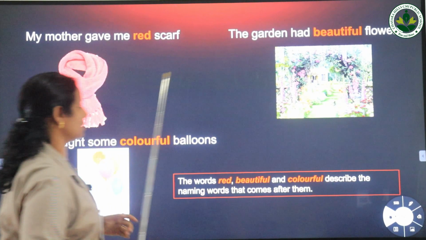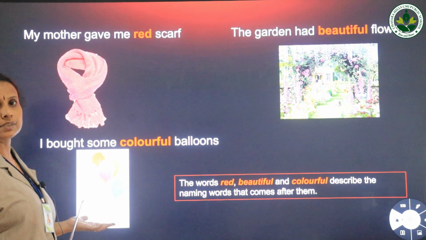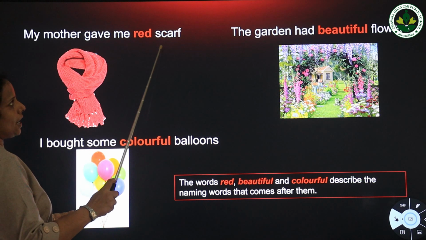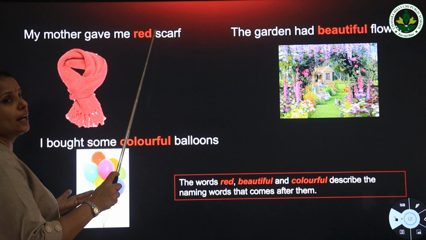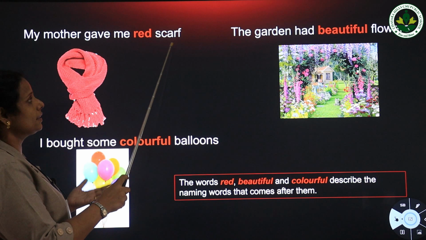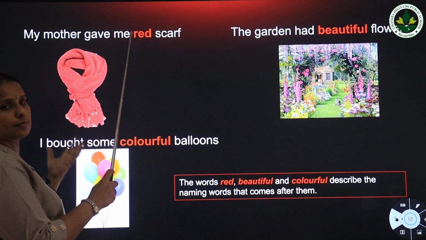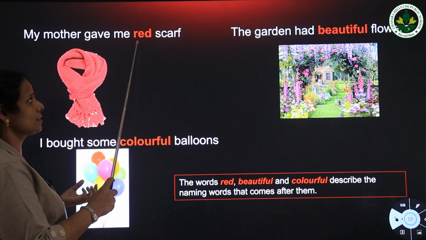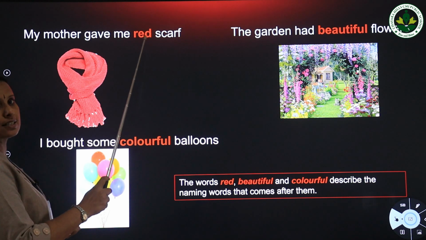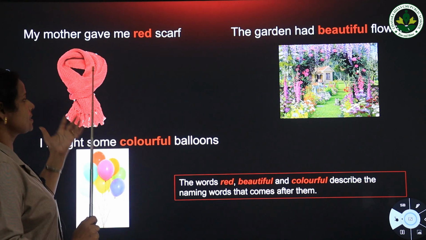Here you see some pictures. This is a red scarf and a garden and some colorful balloons. And here you see, my mother gave me a red scarf. Here you see scarf, it's a naming word and that naming word is described. How is it described? Its color is mentioned here. What color is it? It's red. So read the sentence, my mother gave me a red scarf. So here red is the description of that scarf, isn't it?